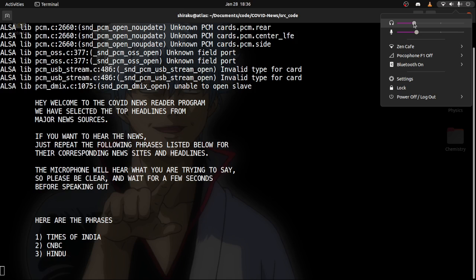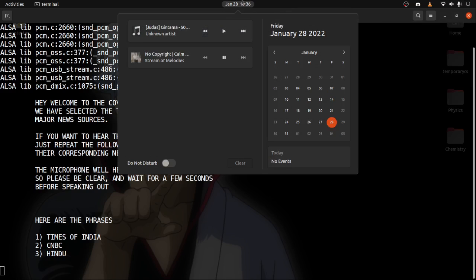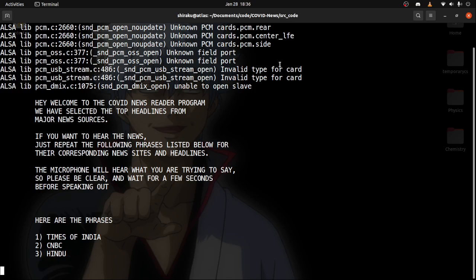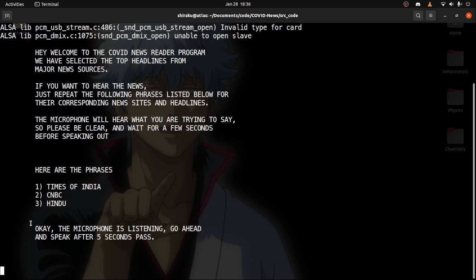The microphone will hear what you are trying to say. So please be clear and wait for a few seconds before speaking out. Here are the phrases. 1. Times of India. 2. CNBC. 3. Hindu. Okay, the microphone is listening. Go ahead and speak after 5 seconds pass. Times of India.